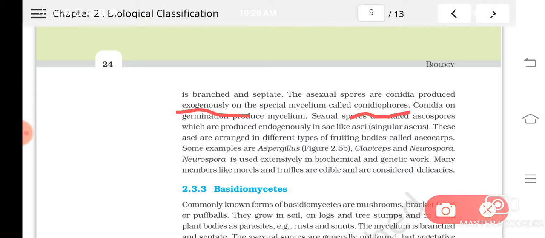So the asexual spores in ascomycetes are known as conidia. They are produced exogenously. Exogenously means what? At the tip, not inside. In sporangium, I told you sporangiospores are produced endogenously, inside. But here you can see them at the tip of the mycelium or hypha known as conidiophores. And these conidia are spores, powder-like substances only, and when they germinate, they produce new mycelium.